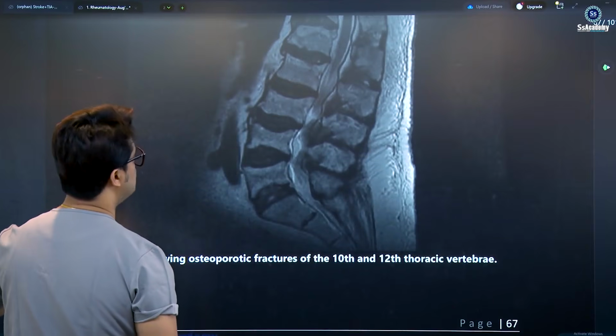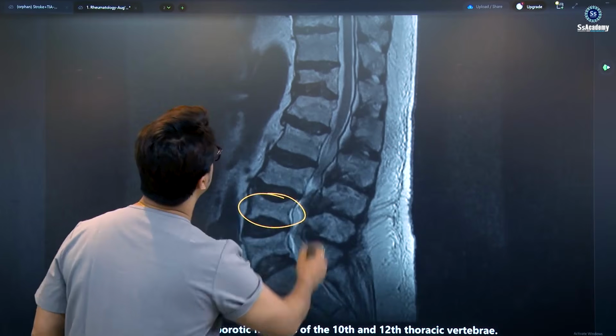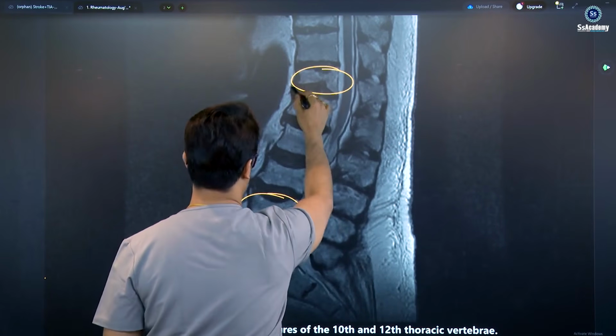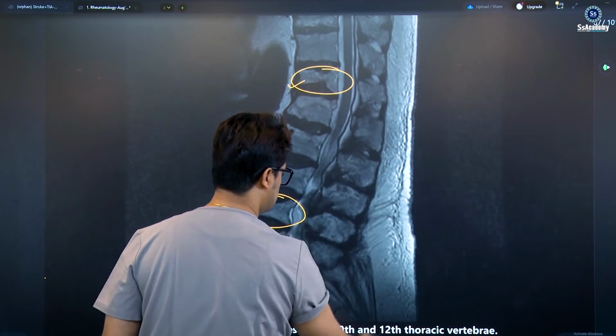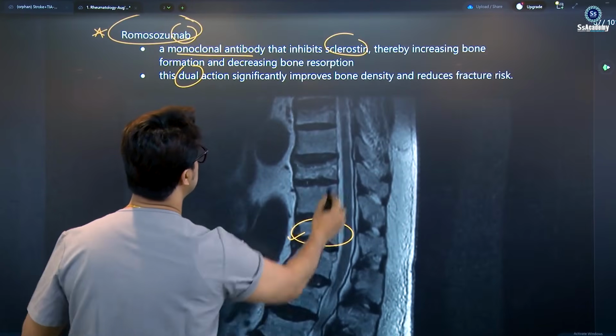MRI showing the osteoporotic fracture. Yes, you see it here and also here. Yes, this is here, the 10th and 12th thoracic vertebra. You can see here, right.